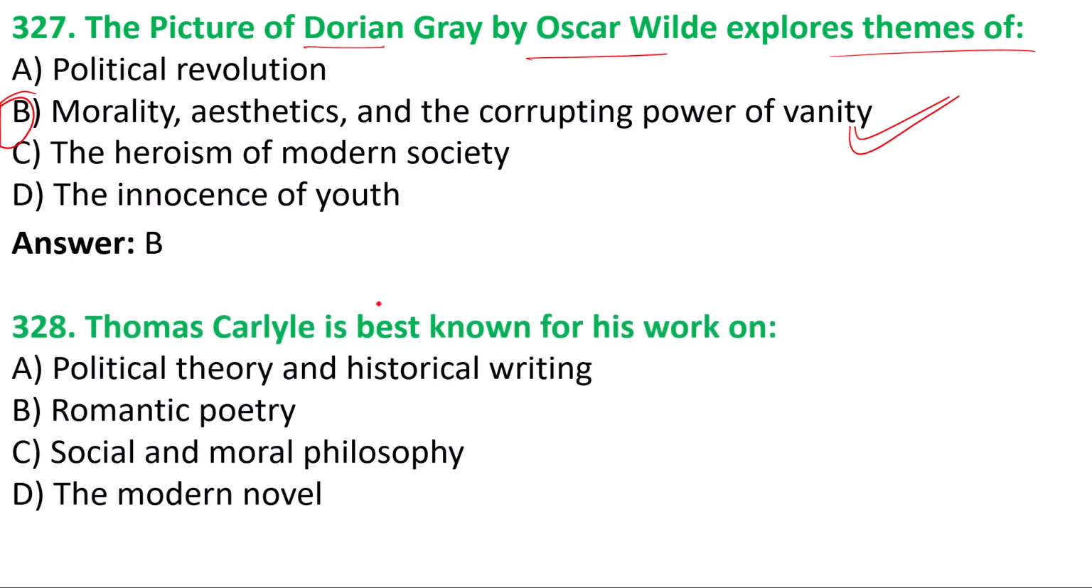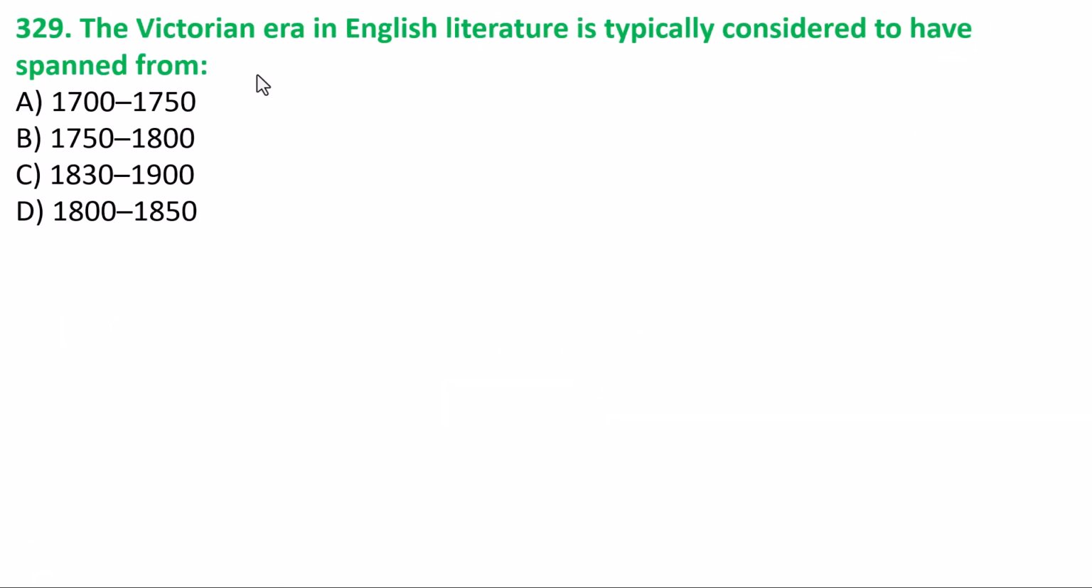328 we have: Thomas Carlyle is best known for his work on political theory and historical writings, romantic poetry, social and moral philosophy, or the modern novel. Option A is the answer to question number 328. Next one we have: the Victorian era in English literature is typically considered to have spanned from when? You have to go for the time duration of the Victorian era, which is correctly mentioned as an option. Option C is the correct answer. From 1830 to 1900 was the time.